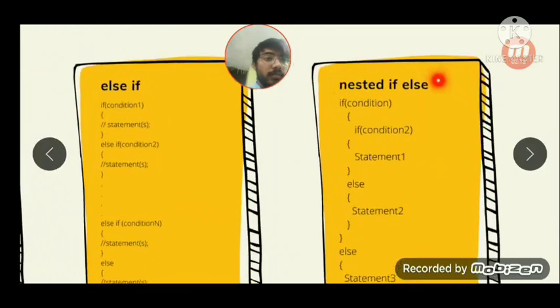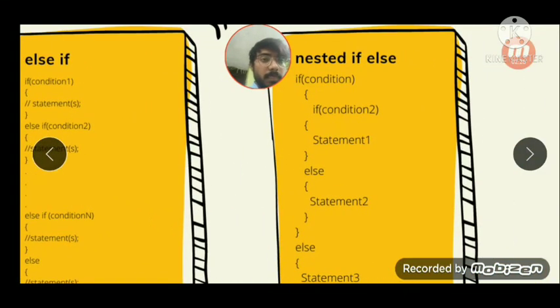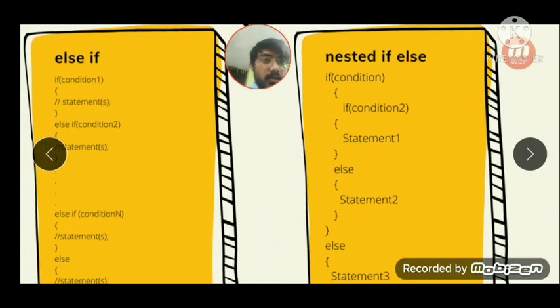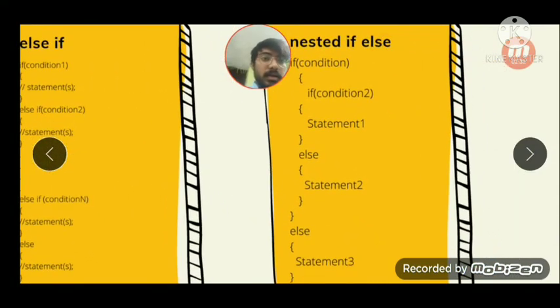So here we have the nested if else statement, whose syntax is given as a hierarchy. First it will check the condition in the if statement. If it's true, then it will enter the second condition. It will check the second condition. If it's true, then it will execute statement number one.